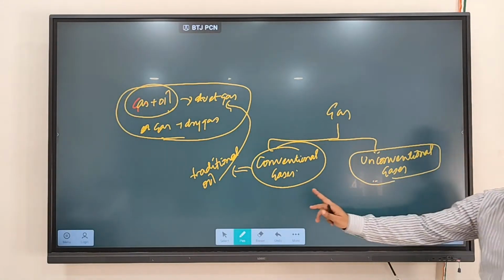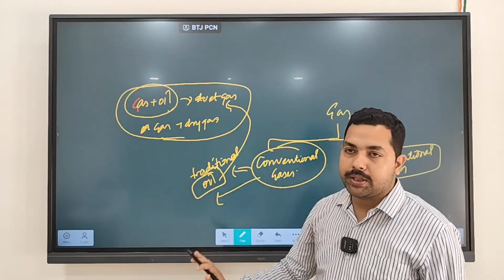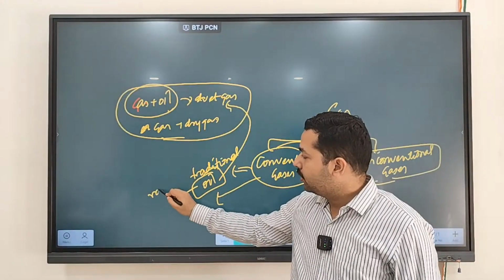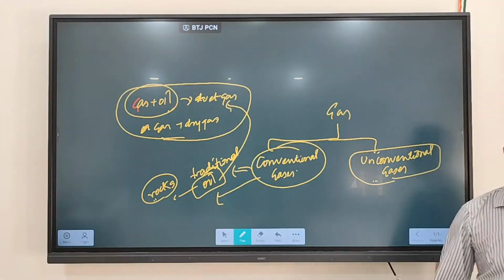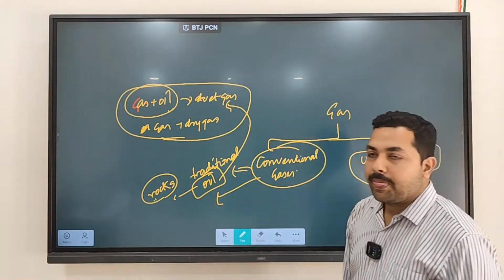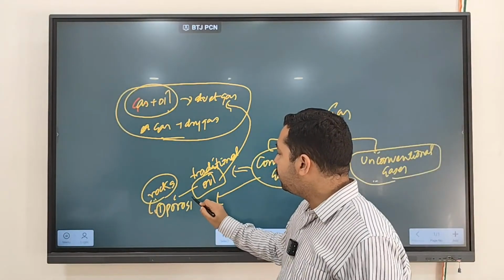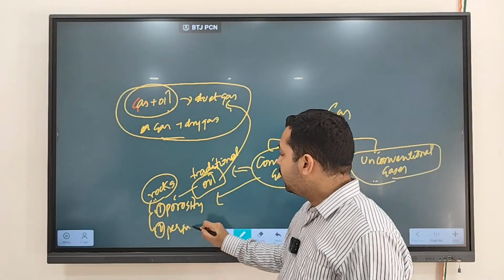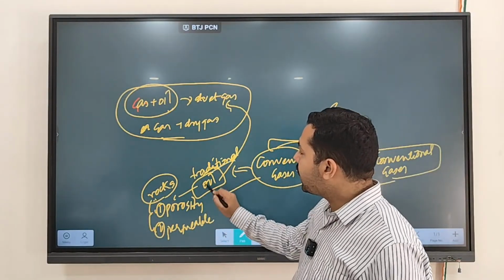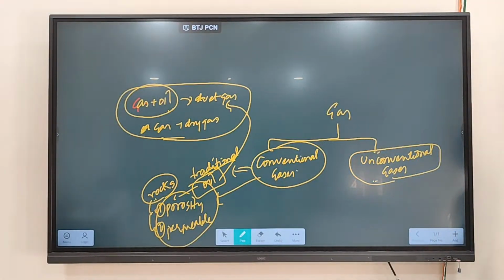Clear? So for this, what conditions did we discuss for oil? What should be the condition for the rocks? One is porosity and the second is permeability. Yes, the rock needs to be porous in nature and permeable in nature. Those conditions are there. So traditional gases occur in porous and permeable rock.